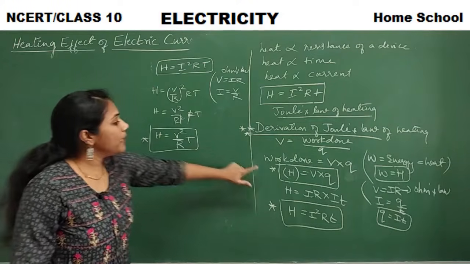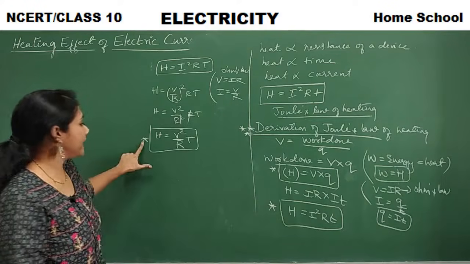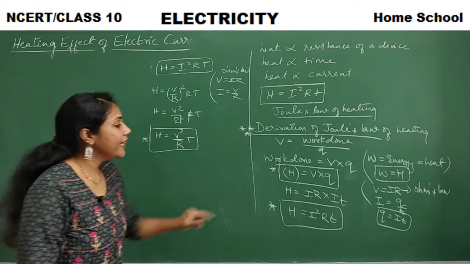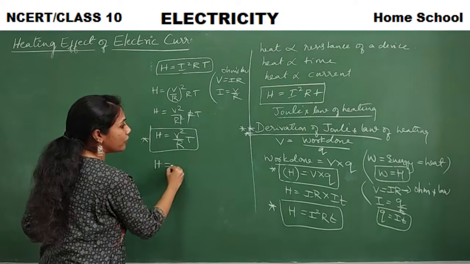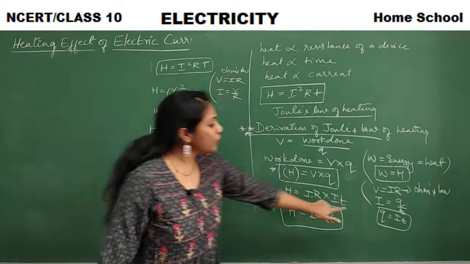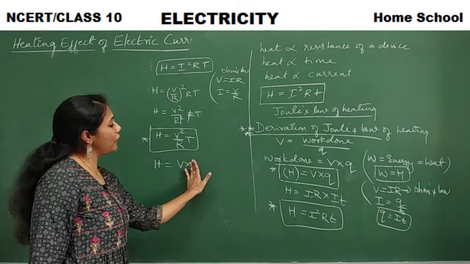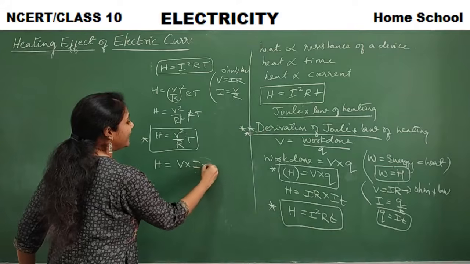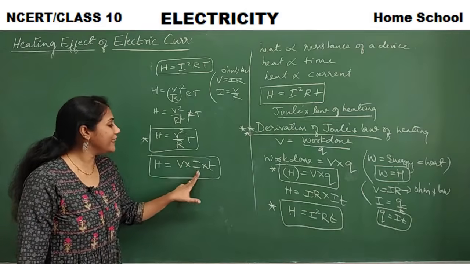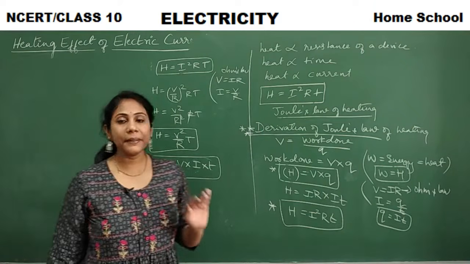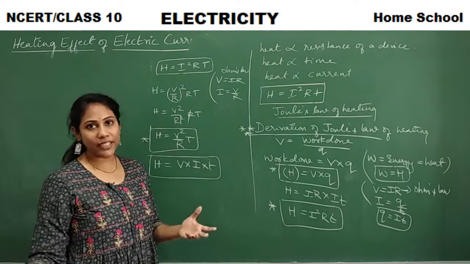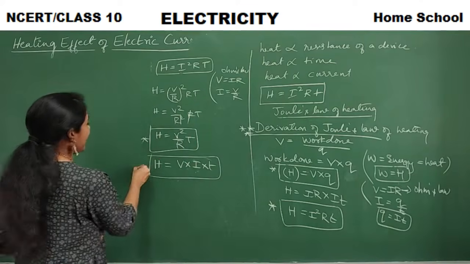So formula number 1, formula number 2, formula number 3. And one more formula I will give you which can be used for numericals. See here, H is equal to, we know, V into Q. But what is Q? Q is equal to IT. So instead of Q, I can write I into T. This is another formula. H is equal to voltage into current into time. Always consider time in seconds. And the voltage unit is volts, current I unit is amperes. So this is another formula.